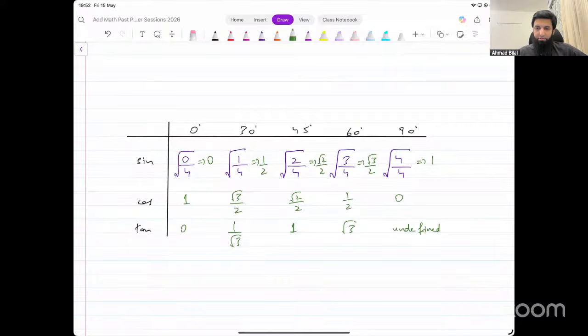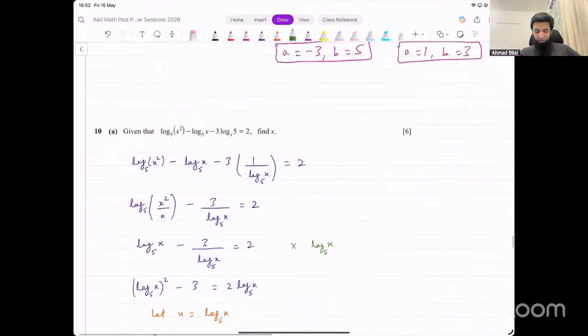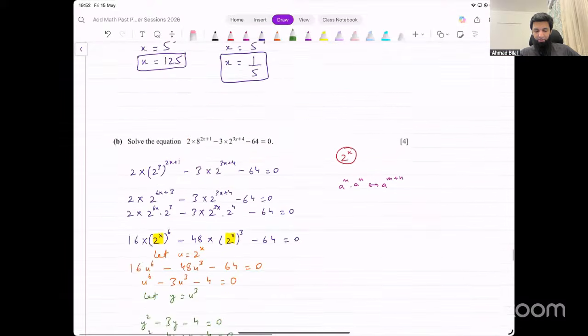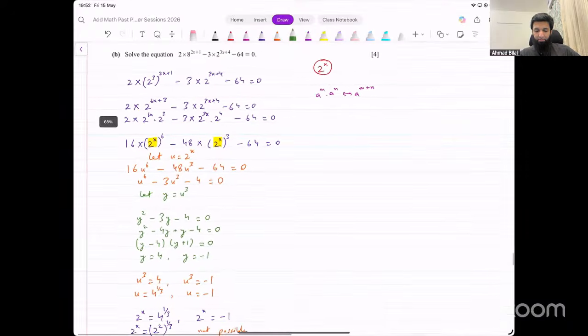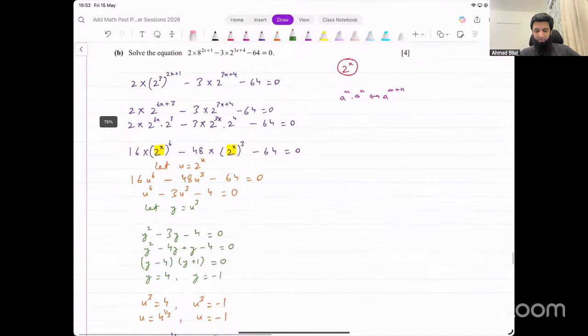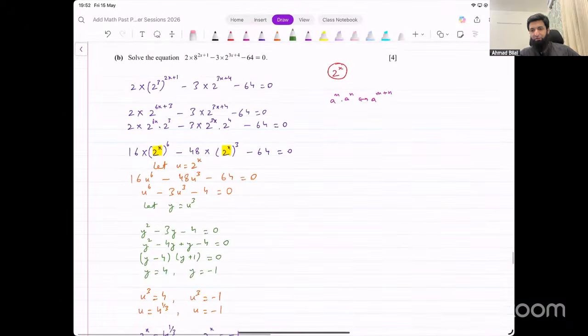Okay. Anav, I'm really not sure what you mean by that. If somebody else understands Anav's question, can you maybe explain it to me? Minusing the powers as the bases are equal. Achha. So first of all, tell me which question you're referring to. Is it this question? 10 part B, is that what you're referring to?